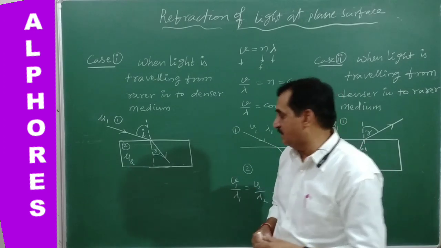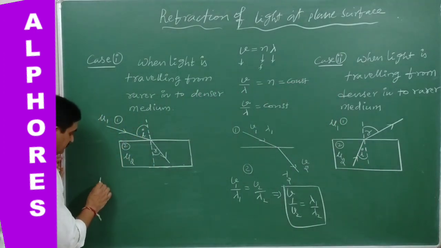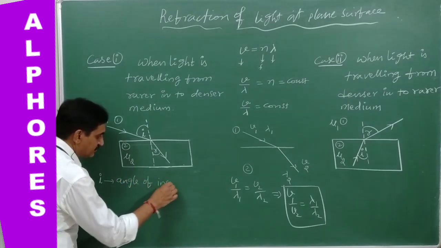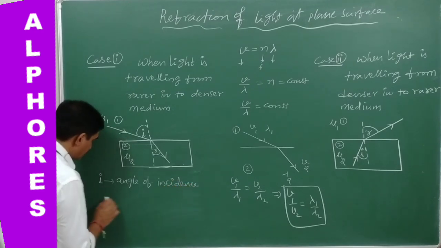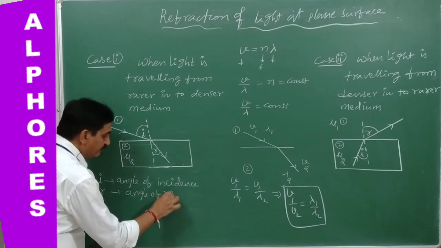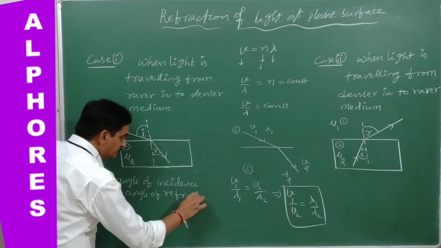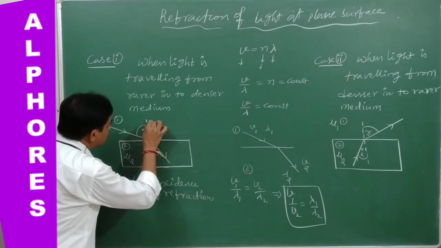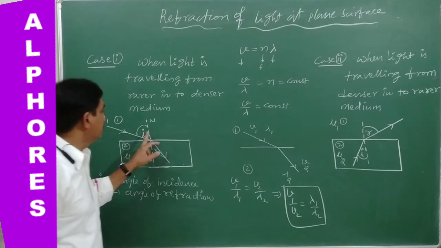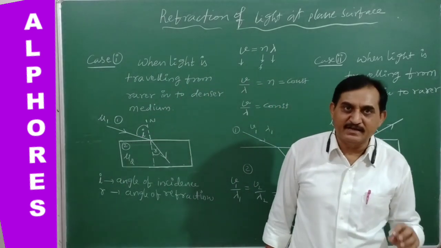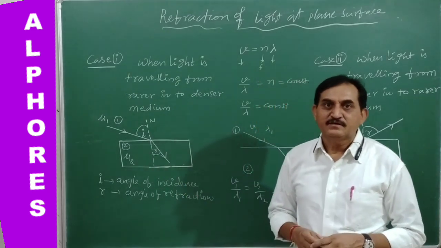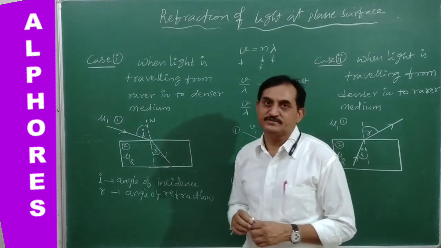So, with reference to this normal, I is the angle of incidence and R is the angle of refraction. So this is the normal drawn. The angle made by the incident ray with the normal is known as the angle of incidence. The angle made by the refracted ray with the normal is known as the angle of refraction.